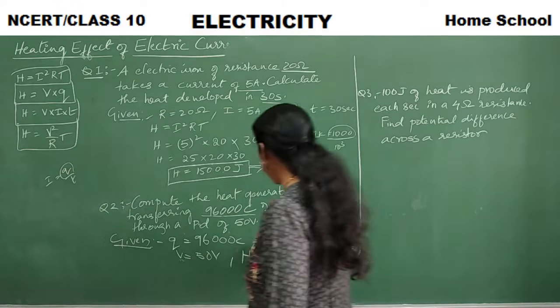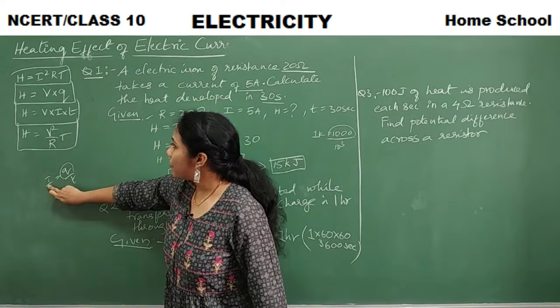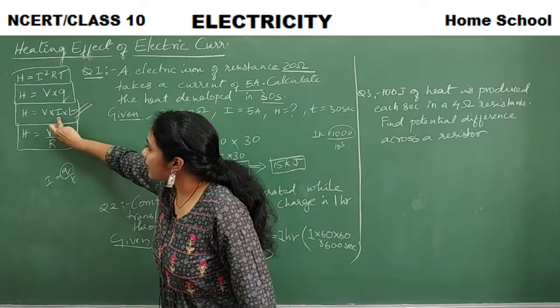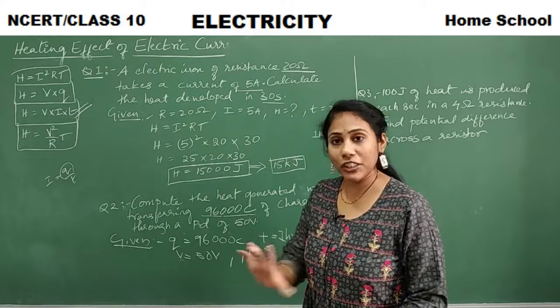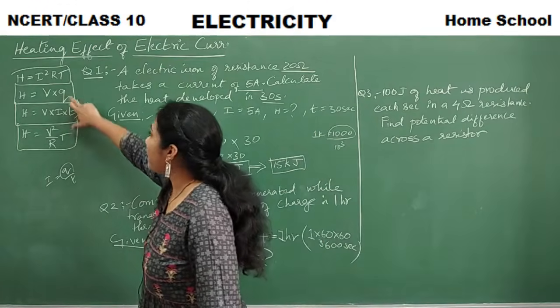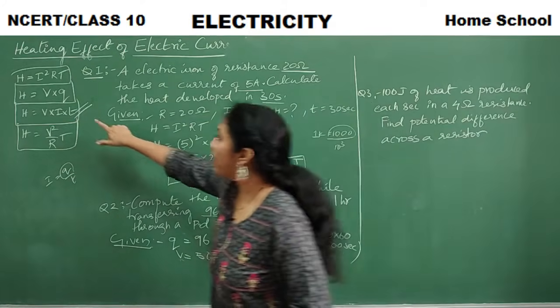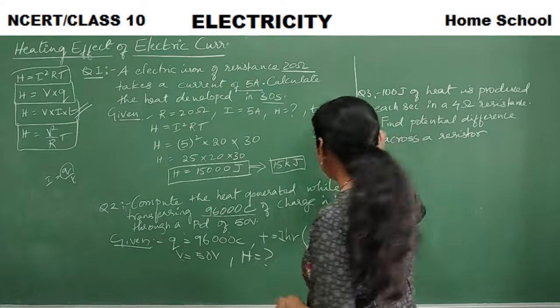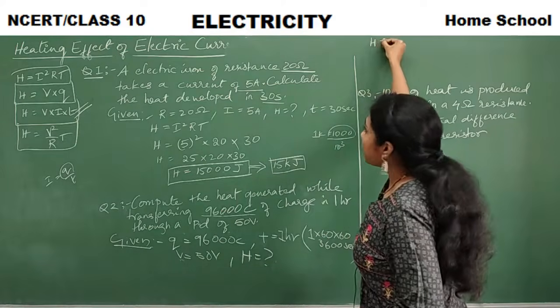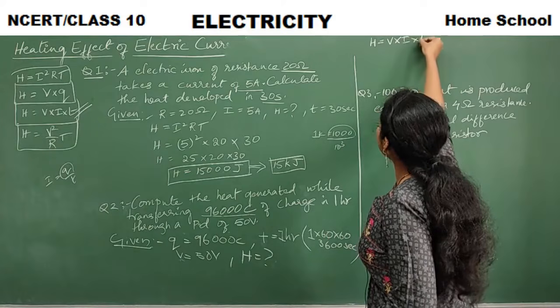Charge is also given, time is also given. So can't I calculate I? Definitely. So let me consider this formula. According to the given information, you have to consider a suitable formula among the four. So which formula am I considering? I am considering H is equal to V into I into T.